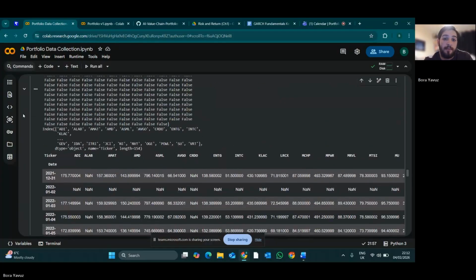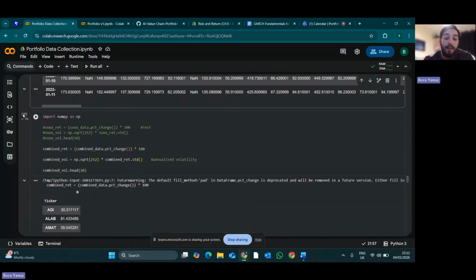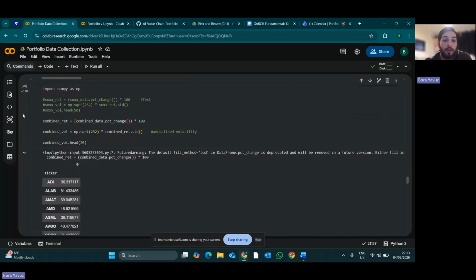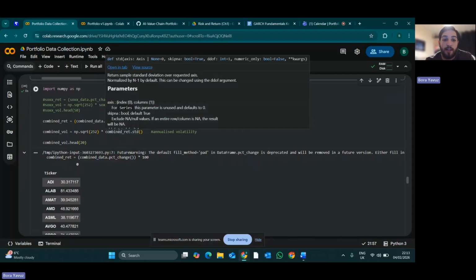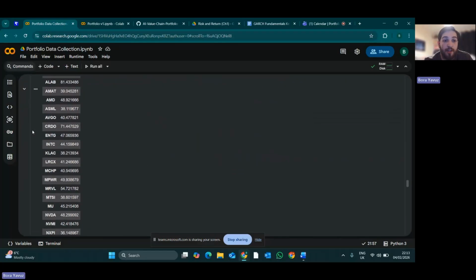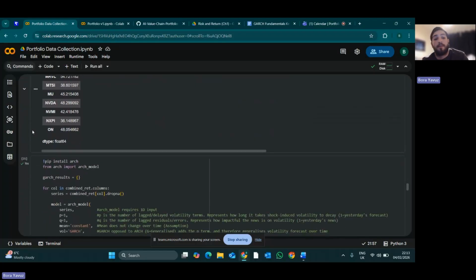And then I worked out the returns, which is simply the daily percentage change times 100 to make it readable as a percentage. And with that same data set, I worked out the volatility of each individual ticker, annualized as well, as per usual in financial engineering. The volatility, which is the standard deviation, has been annualized, as there are approximately 252 trading days in a year. Here we just see the first 20 in the data set.